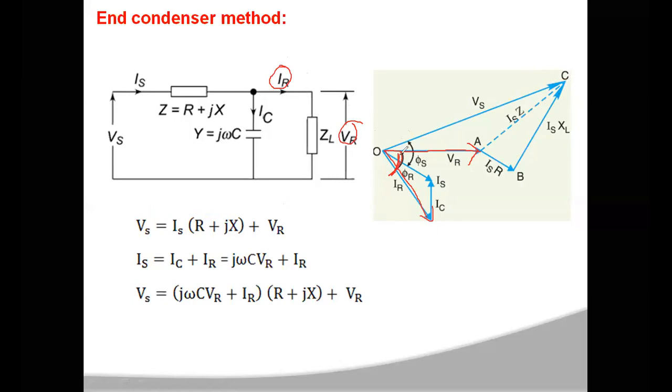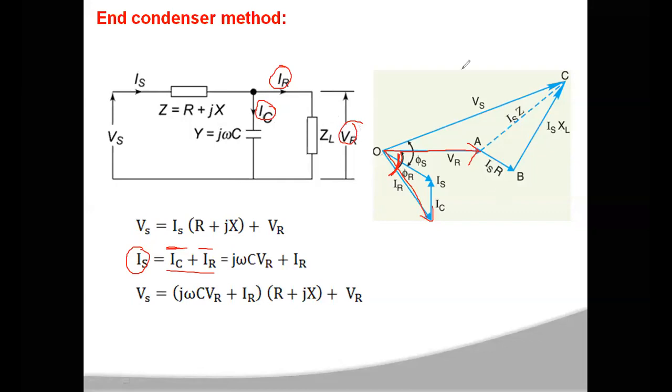What about this Is? Is is the sum of Ic and IR. So for the vector IR, you have to add Ic. This Ic is at 90 degrees to VR, as this is a purely capacitive branch. The current flowing through the capacitance will be leading the voltage VR by an angle of 90 degrees.